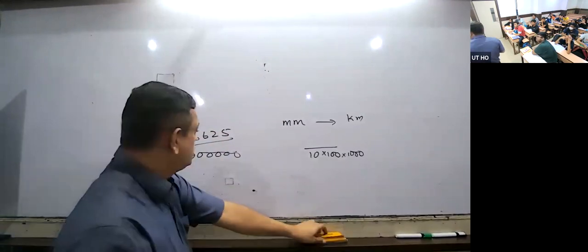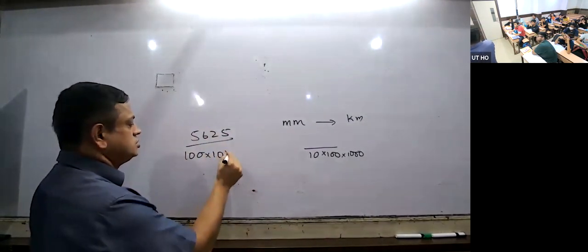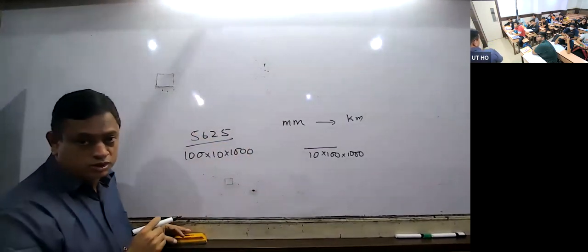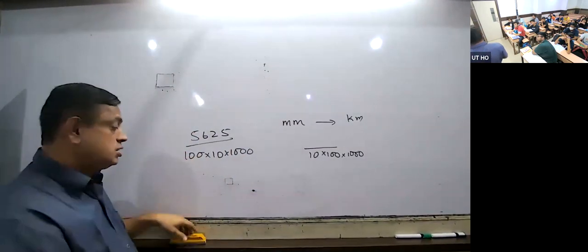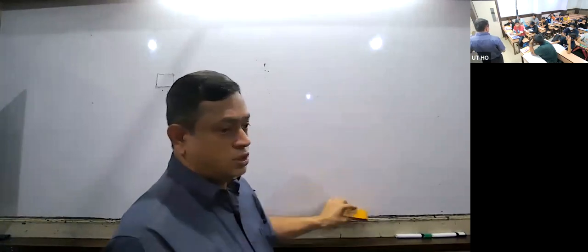Instead of that one, if I break it and put 100 into 10 into 1000, then your cancellation will be a little easier and more convenient for you. That way, don't make everything multiply. So cancellation would make it proper. Now, do you know conversion?